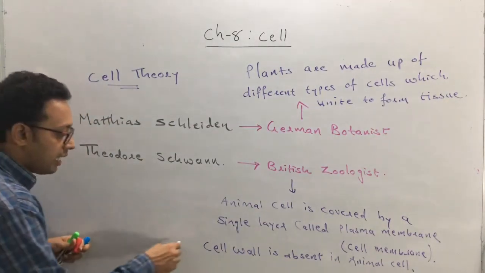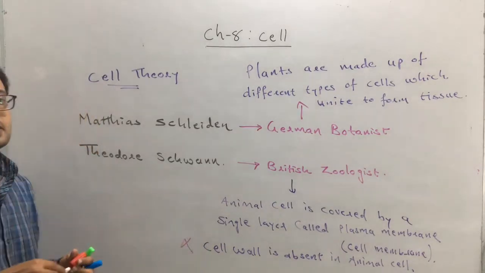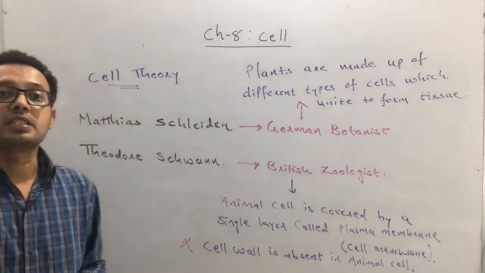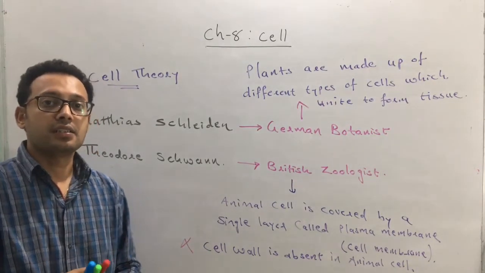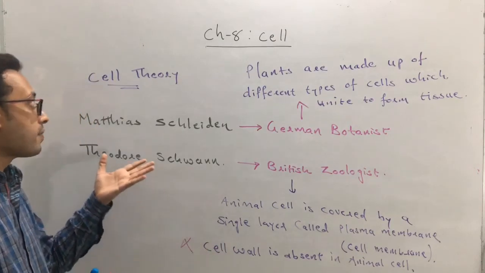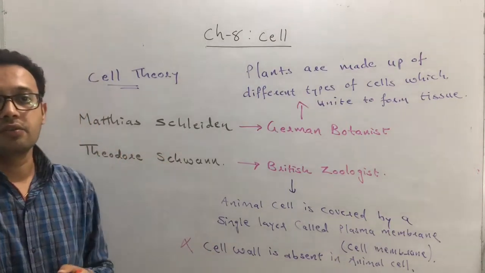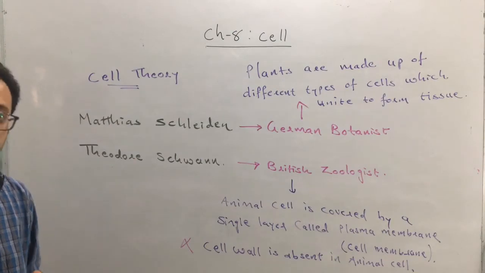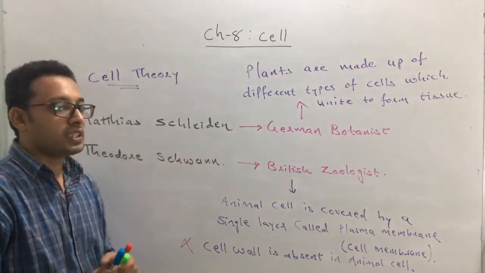Cell wall is absent in animal cell. It is only present in plant cell. Okay, that was done by Schwann. The discovery was done by Schwann. So these are the discoveries which have been done.